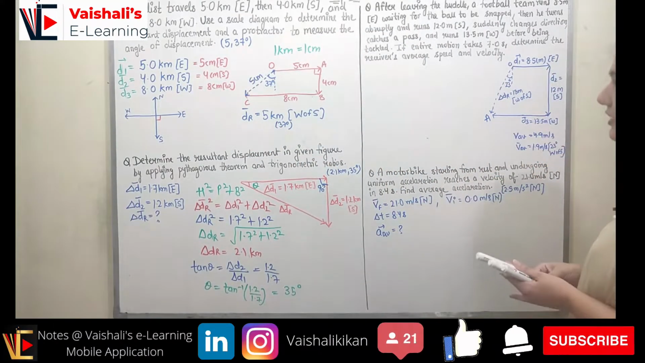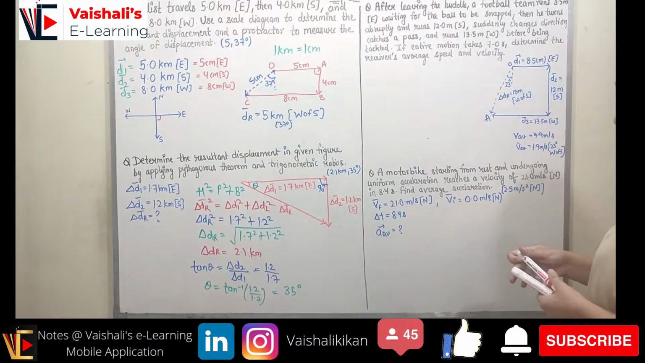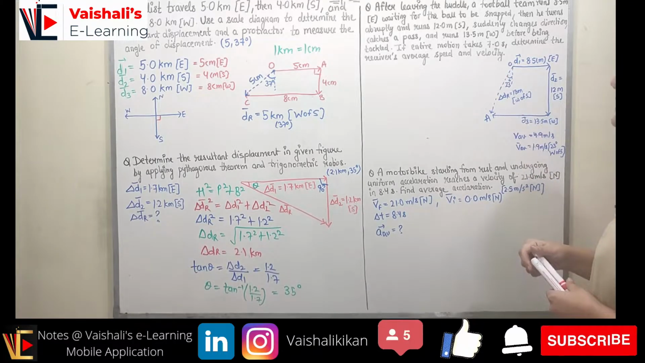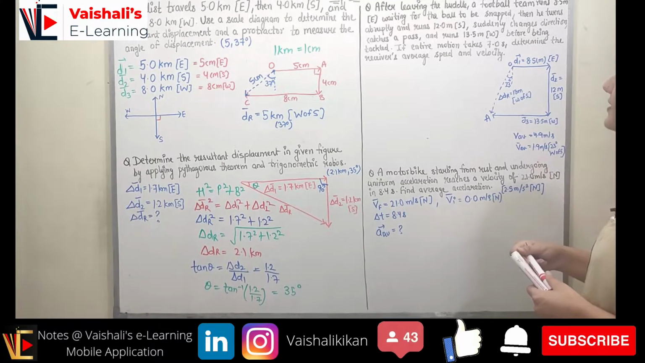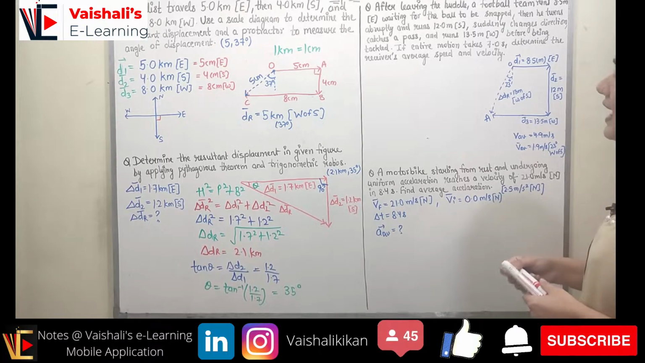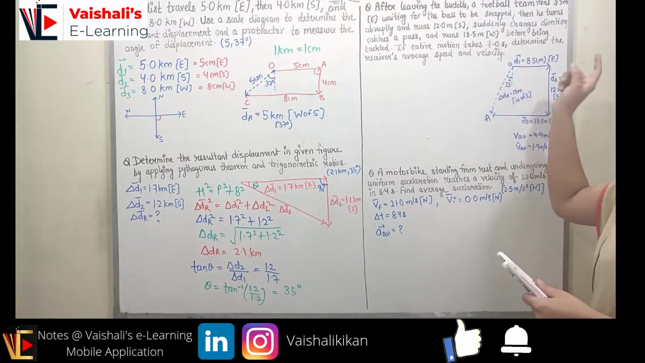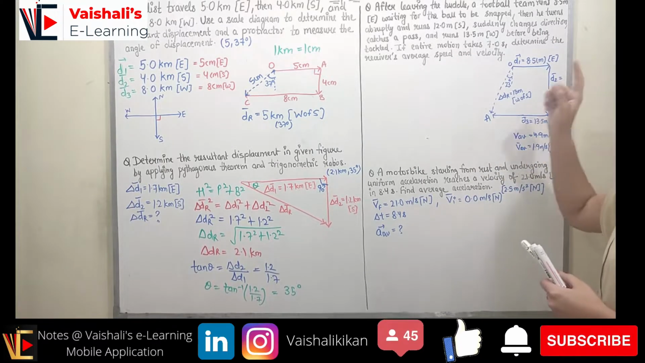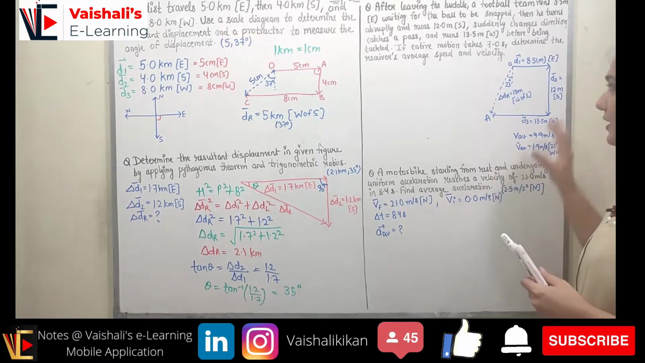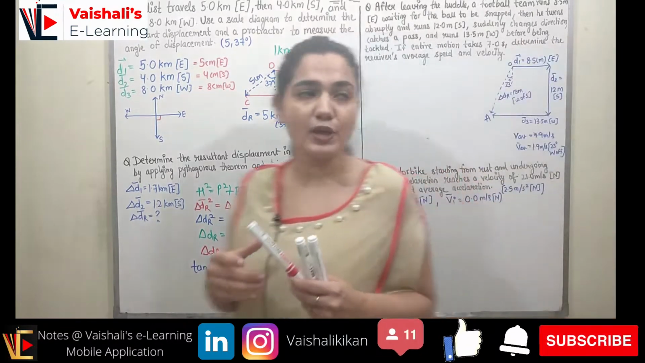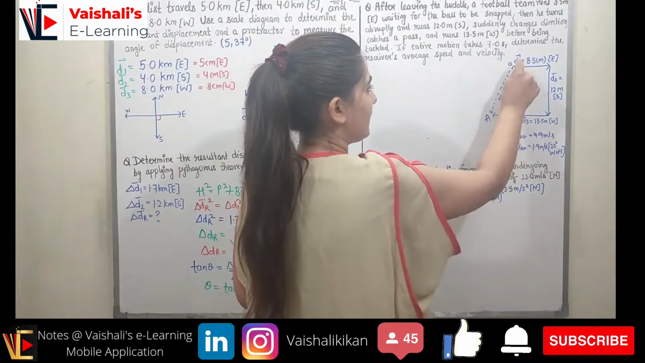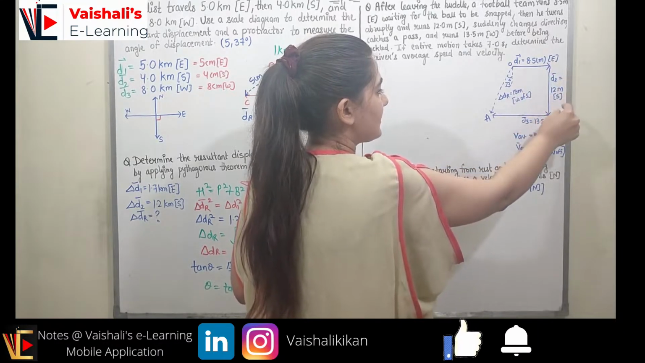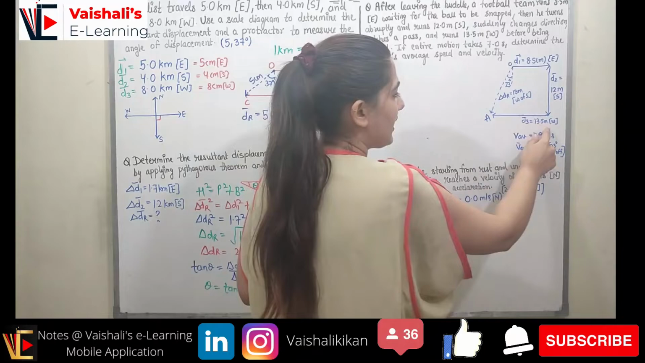So now coming to the next question, it states: after leaving the huddle, a football team runs 8.5 meter east waiting for the ball to be snapped. Then he turns abruptly and runs 12 meters south, suddenly changes direction, catches a pass and runs 13.5 meter west before being tackled. If the entire motion takes 7 seconds, determine the receiver's average speed and velocity. So this is how the receiver has moved. The first displacement was d1, 8.5 meter east. The second displacement is 12 meters south and the third displacement is 13.5 meter west.